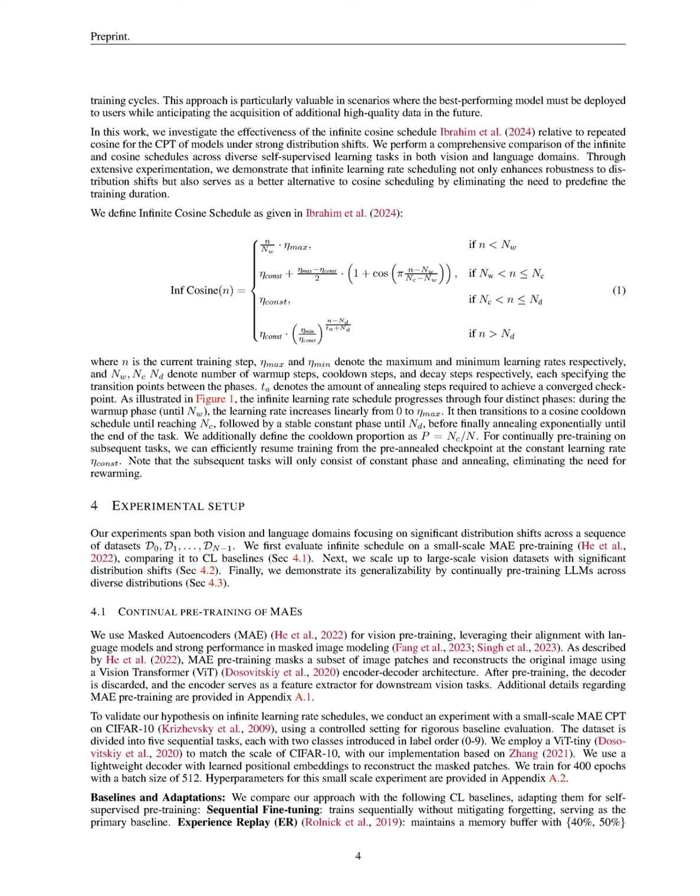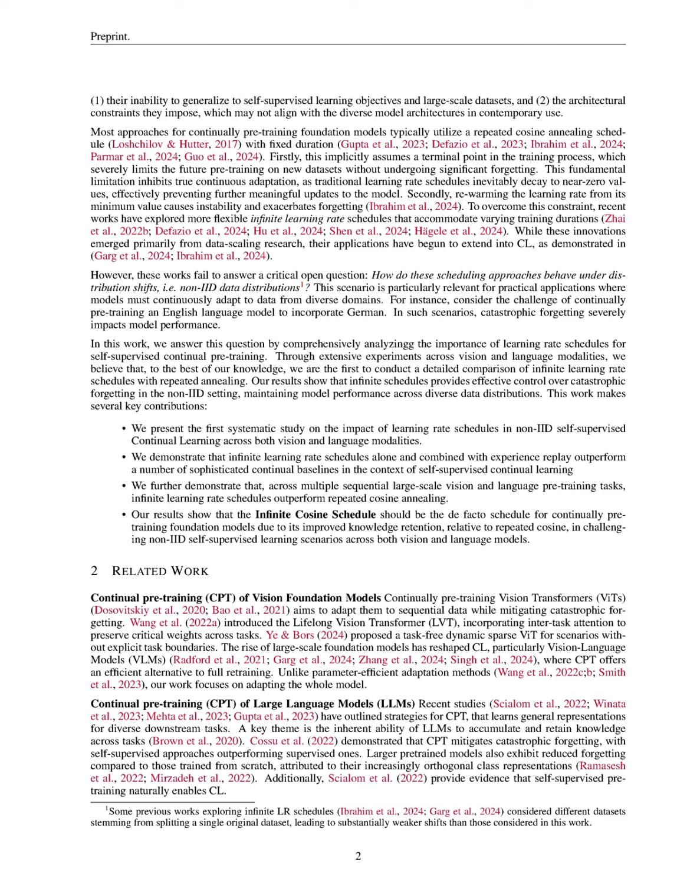Our experiments demonstrate that this approach not only enhances robustness to distribution shifts, but also outperforms repeated cosine schedules by eliminating the need for rewarming, which can destabilize training and exacerbate forgetting. Thus, the infinite learning rate scheduling provides a systematic solution for continual adaptation in self-supervised learning scenarios across both vision